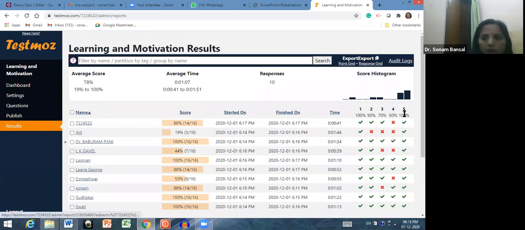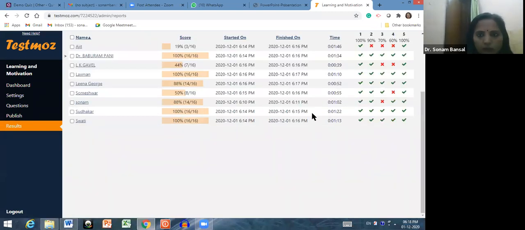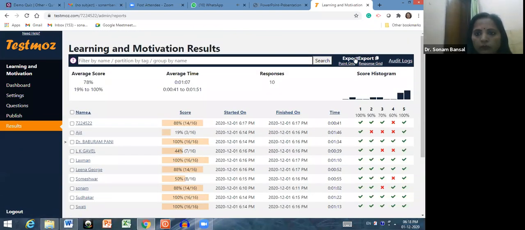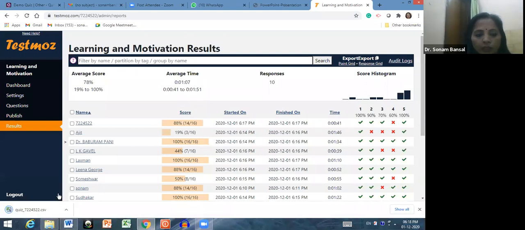See. Response grid you want to copy. See, the response grid in the form of an Excel sheet.